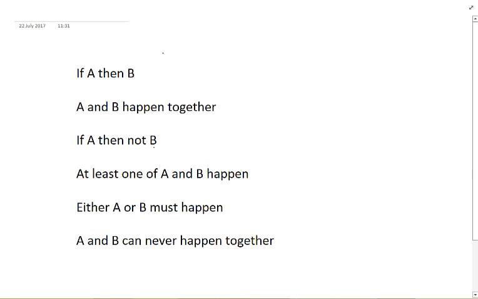So in this question, we have some logical connections. Let's discuss some of them in general first, and then we'll go and look at the question. Whenever you are given a condition of this sort, that if A happens, then B happens, it means that whenever A happens, at that point you can say B will also happen.